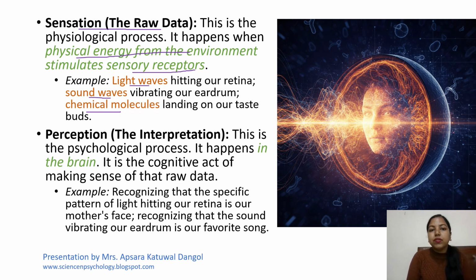Once this physiological process happens, then only there is the other process called perception, that is the interpretation of the raw data. So this is the psychological process. Sensation is the physiological process because our sensory receptors are stimulated by physical energy, whereas perception is the psychological process because it happens in the brain and it is the cognitive act of making sense of that raw data. Like recognizing that a specific pattern of light hitting our retina is our mother's face.